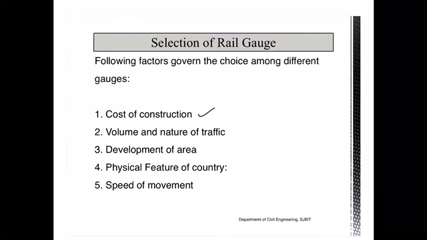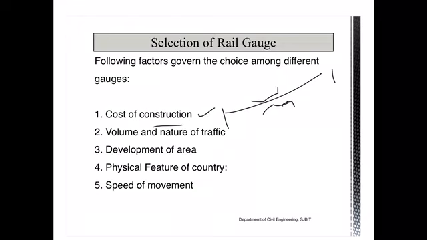Whenever you change the rail gauge, the cost of construction will increase only marginally if wider gauges are adopted. The cost of building bridges, culverts, tunneling, etc. will also change only marginally, irrespective of the type of rail gauge you select. When you take the alignment on a particular section, wherever a tunnel or bridge has to be constructed, there is no option. You have to construct such components that are essential.